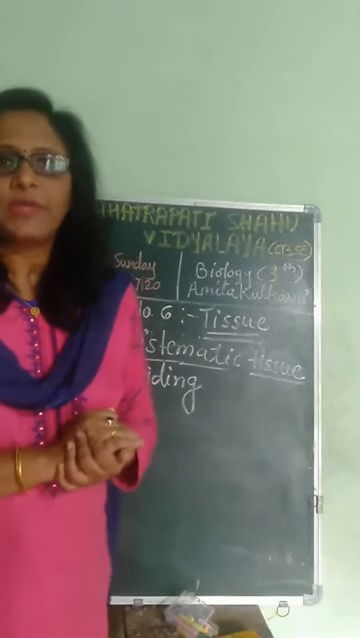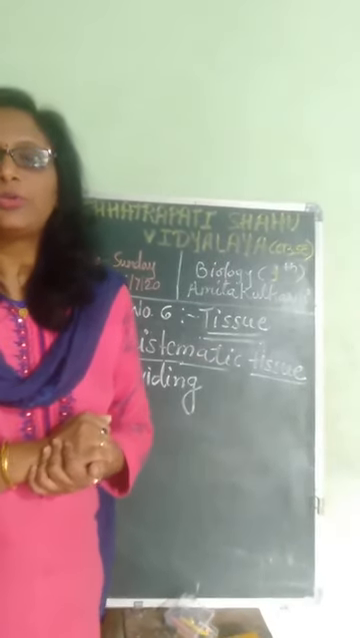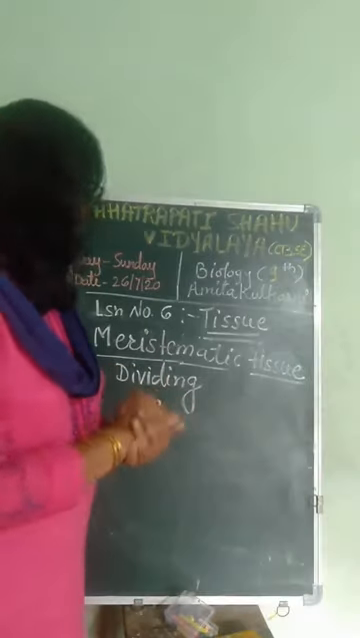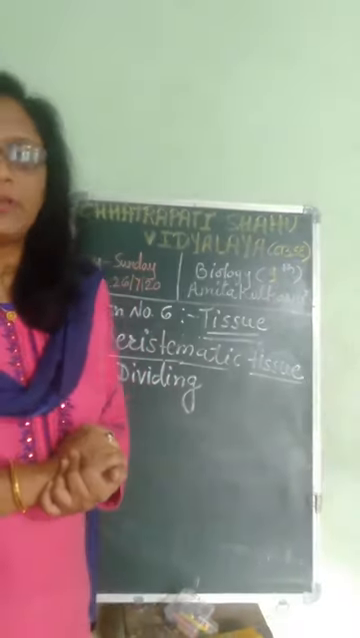In the last lesson we studied cell division, meiosis and mitosis. These are the two different types of cell divisions, right? So here the cell division takes place.